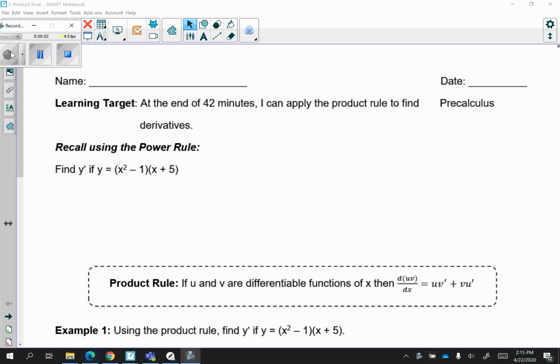Hi everyone, welcome to day 3 of derivatives. Today's learning target is I can apply the product rule to find derivatives.